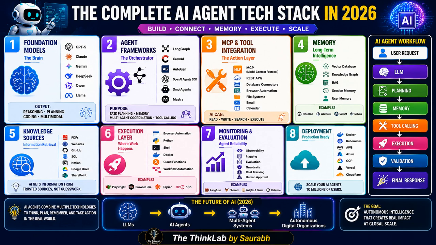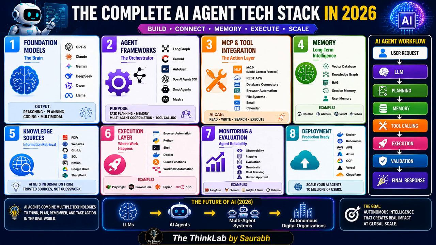Artificial intelligence is changing faster than ever. Today AI is not just for answering questions. It can plan, it can remember, it can use any tool, it can complete the task. These intelligent systems are called AI agents, right? But have you ever wondered what technologies work together to make an AI agent? In this video, I will explain the complete AI agent tech stack in 2026, in very simple language. So let's begin. There are several layers in an agentic AI system.